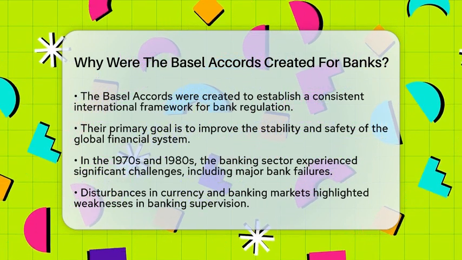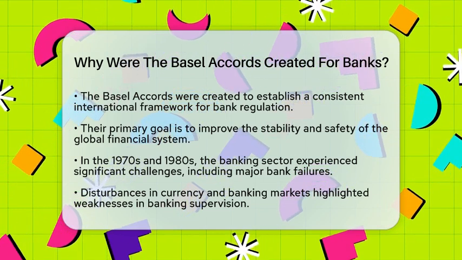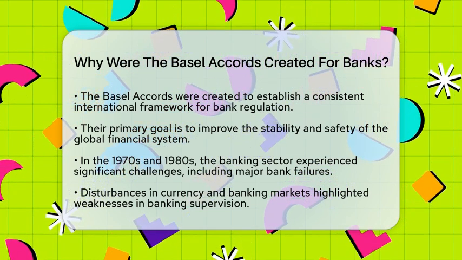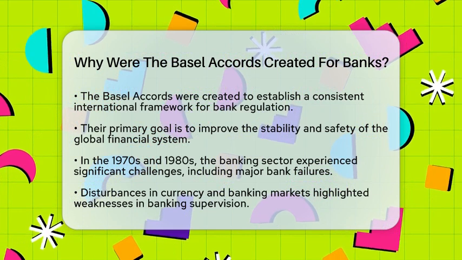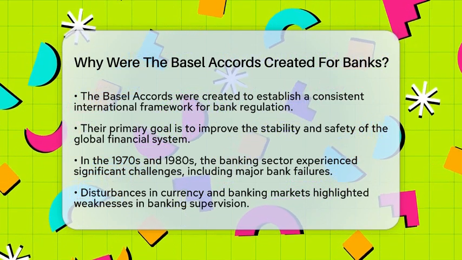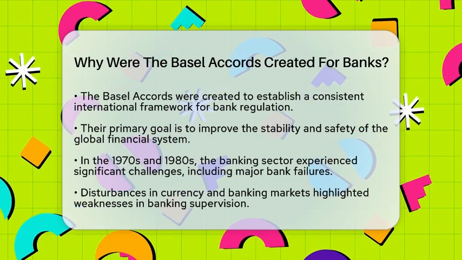In the 1970s and 1980s, the banking sector faced serious challenges. Major banks failed, and disturbances in currency and banking markets occurred. These events revealed weaknesses in banking supervision and a lack of common standards across countries. This situation contributed to financial instability.